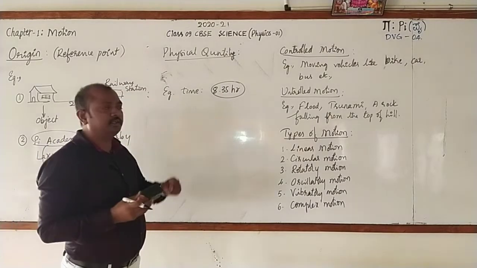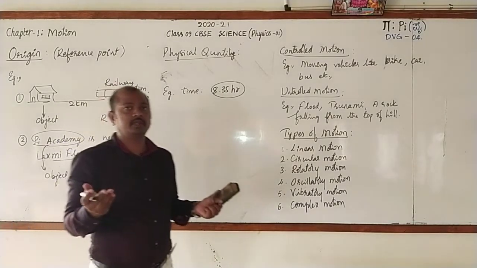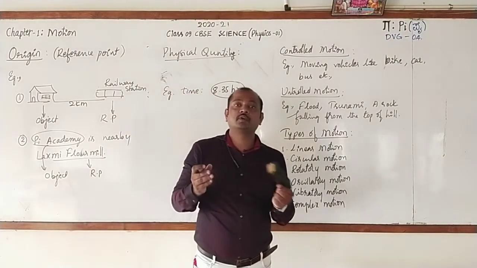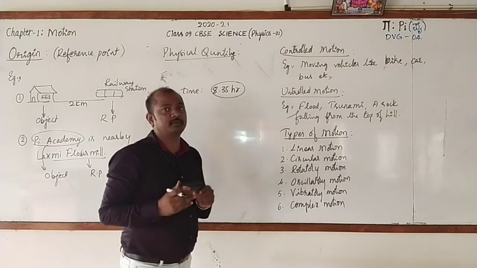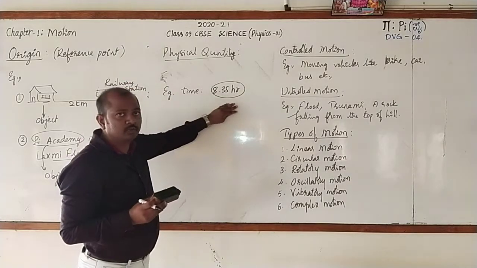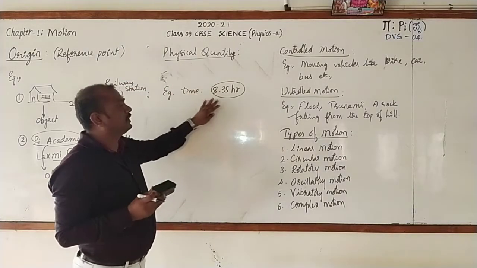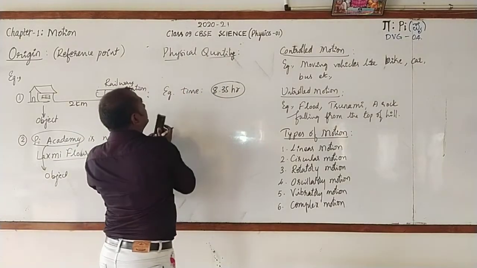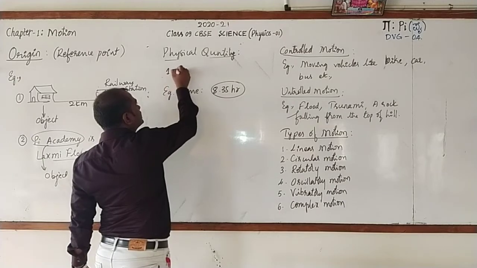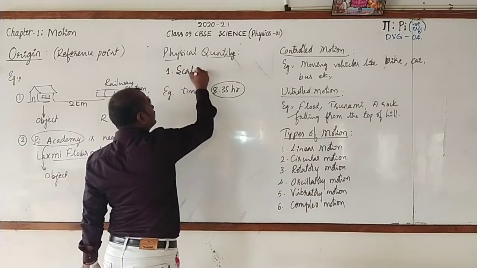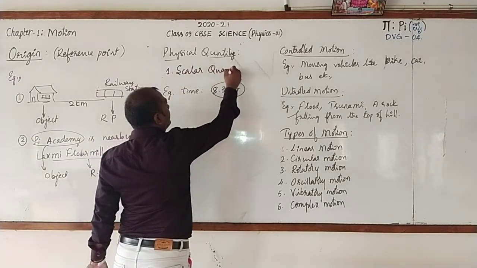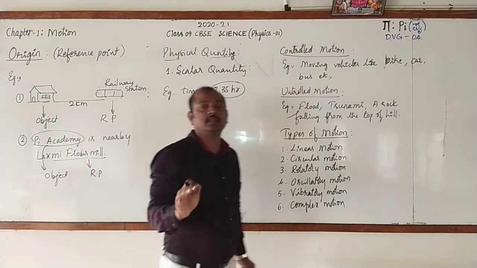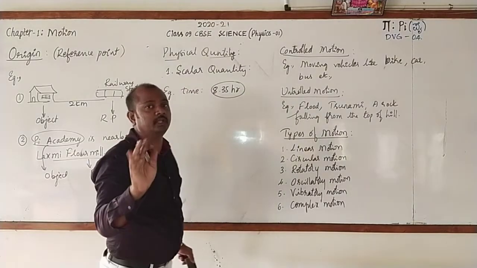And does it have any direction? No, time has no direction. Is it possible to say that it is 2 o'clock towards east, 3 o'clock towards west? It is impossible. So it has magnitude only. Any physical quantity that has magnitude only is called scalar quantity. This is first one. Scalar quantity. Once I repeat the definition: physical quantity that has magnitude only.